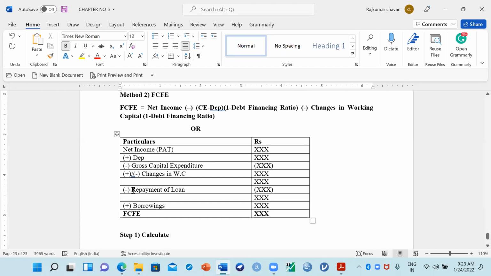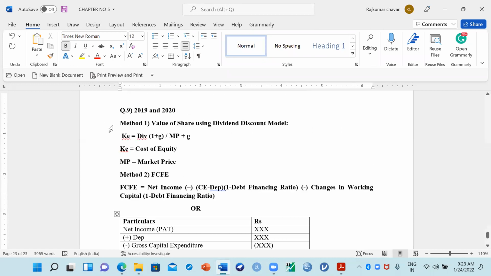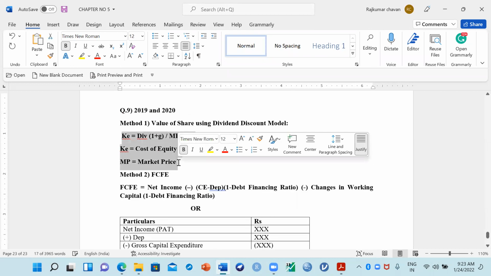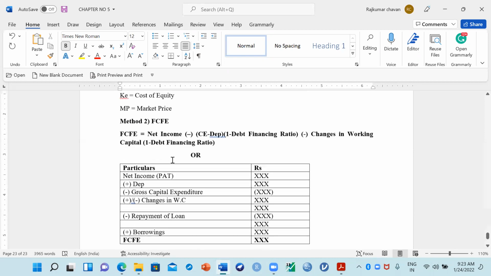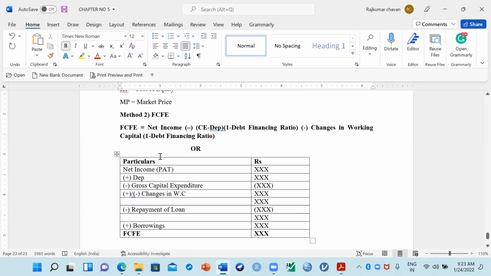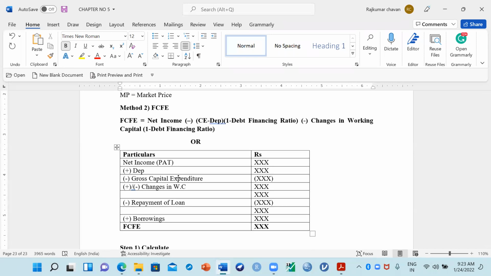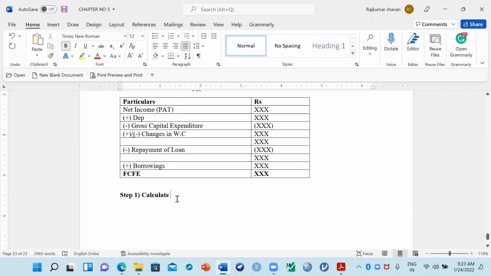Whatever the information is given, first we'll use the first method, which is given here already. Later on we'll apply the FCFE method, and then we'll compare which is the best. Wherever there is a high market value, that is the best method. That is simple logic. Always try to see your market price improved. So we have to calculate the value of share using the dividend discount model.